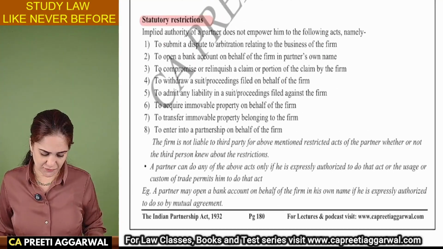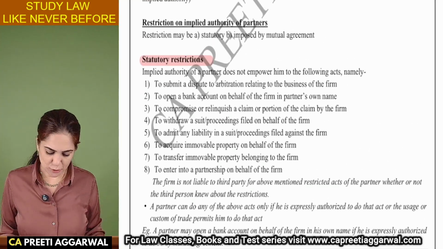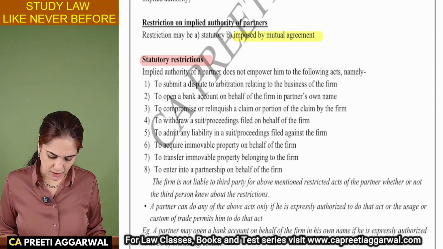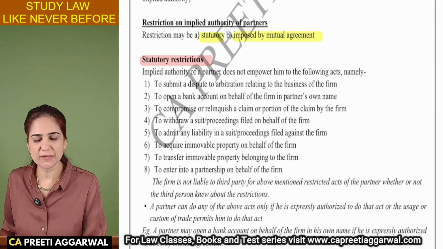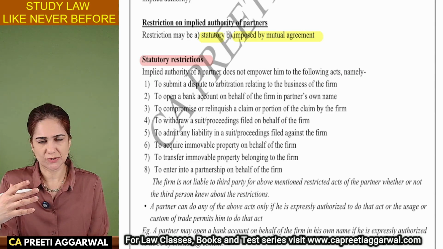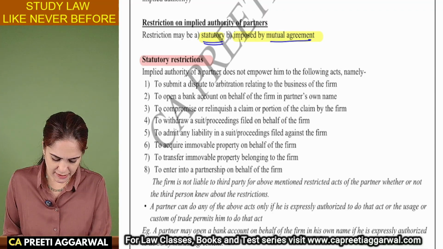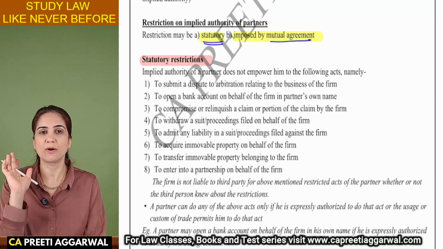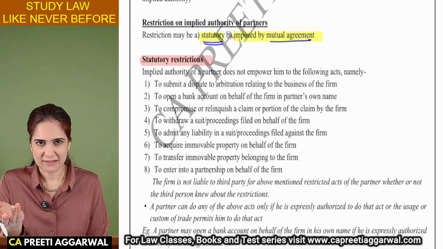What are the acts which are restricted? Now, the restriction may be either mutually imposed or it may be a statutory restriction. Mutually imposed meaning we have mutually agreed to be bound by those restrictions. Then there are certain statutory restrictions which are imposed by law, section 19. So you're not authorized to do these acts.